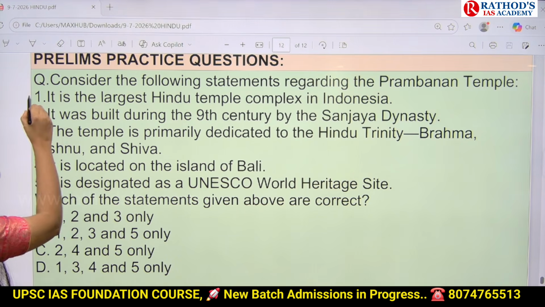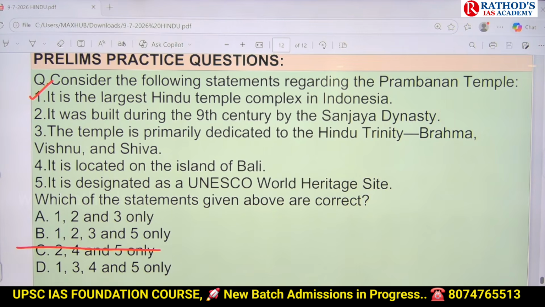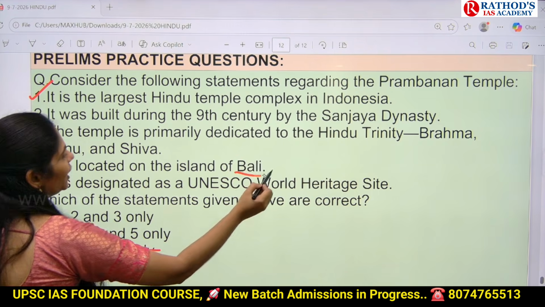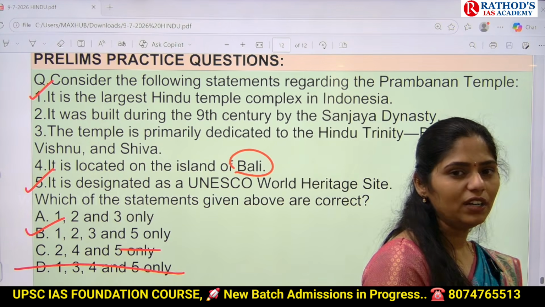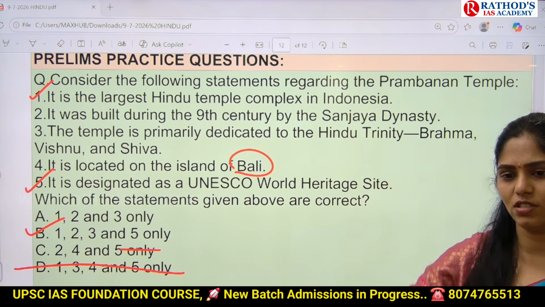Is the first statement right or wrong? Can you eliminate one option here? You came down to 75. Okay, next you have to see the second statement. Is it built by the Sanjaya dynasty or not? Again, one more option is struck down. Okay, now which statement you have to see? The fifth one. Is it a World Heritage Site or not? Answer is B, because it is not located on Bali. It is located on Java. Okay, clear? So in that way, try to solve based on options.